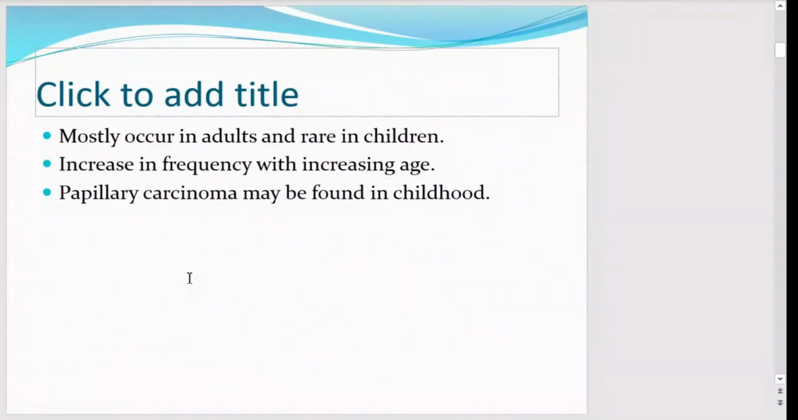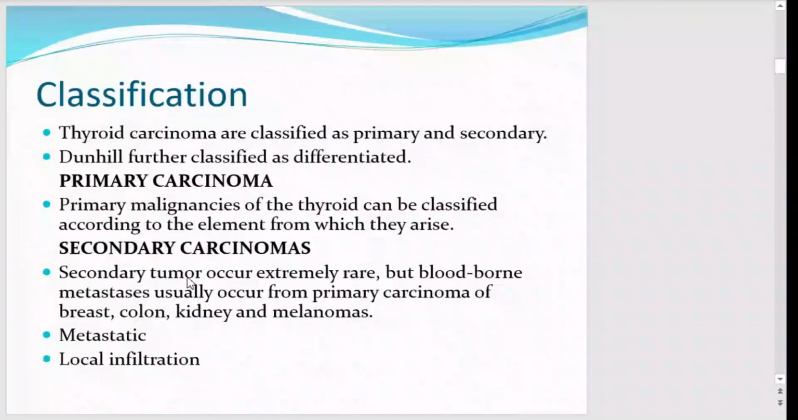Mostly thyroid carcinomas occur in adults and they are rare in children. Increased frequency is seen with increasing age. Papillary carcinoma may be found in childhood.